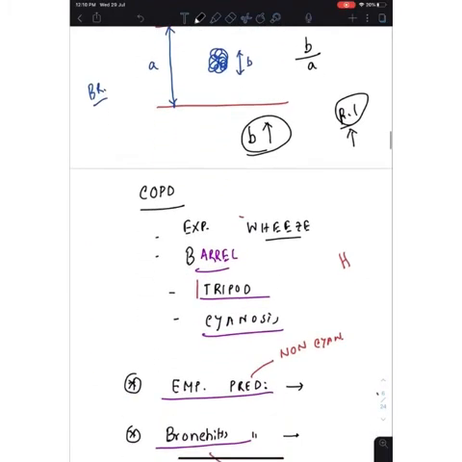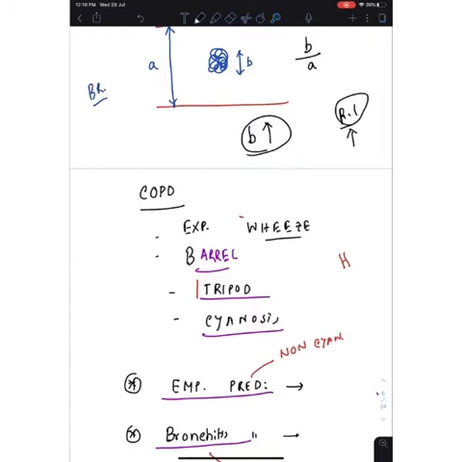Now, what are the features of COPD? You will see an expiratory wheeze. I have already told you in the other video that there is a problem during expiration in case of obstruction, because inspiration is an active process, so there is air entry, but expiration, as it's a passive process, has some problem in case of obstruction. So FEV1 is decreased, and this type of expiratory wheeze you are getting.